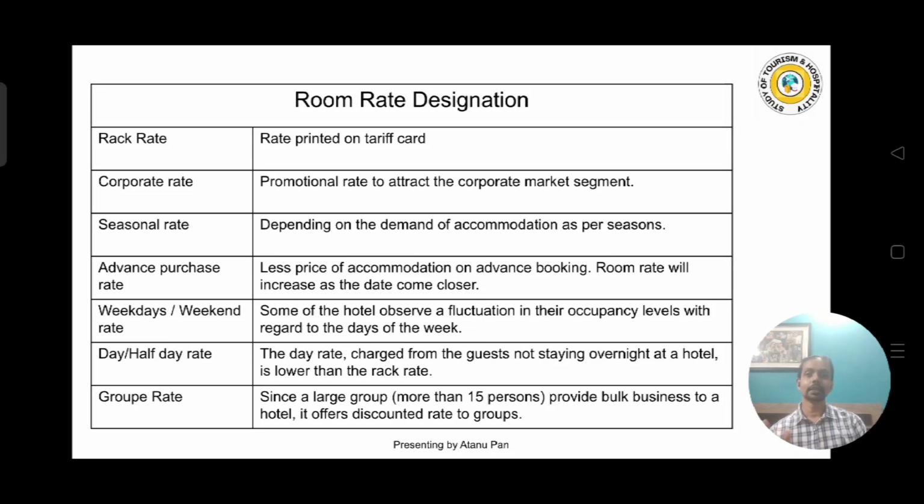The next is the group rate. Group rate means when a group of people, we can say more than 15 persons, are coming together. That is called a group rate. We give those guests a discounted rate. Why? Because at one time we can sell a lot of rooms together. That's why the hotel gives the rooms at a discounted rate, discounted from the rack rate.